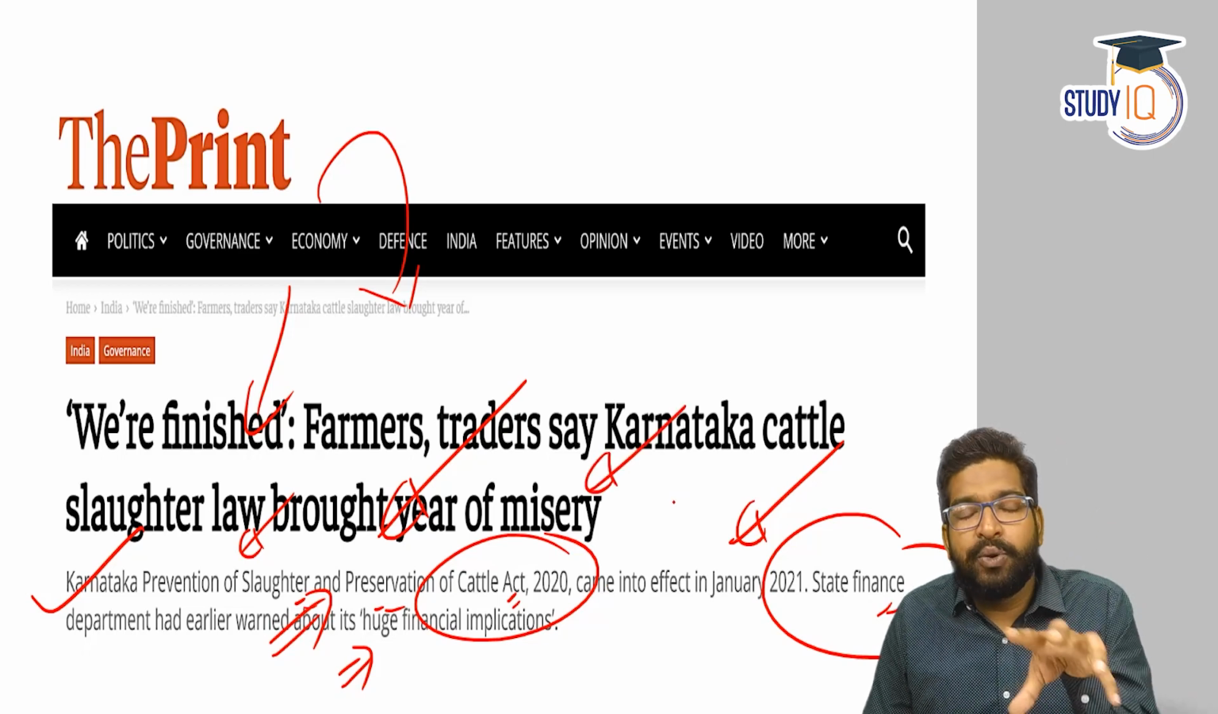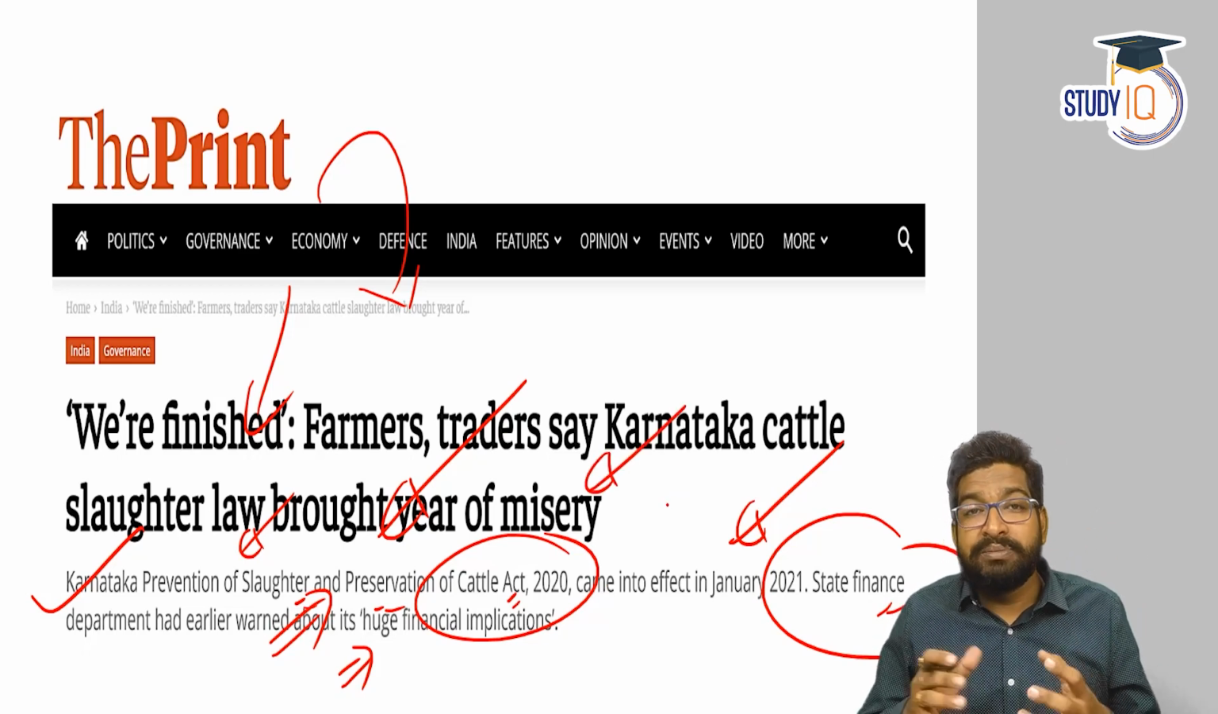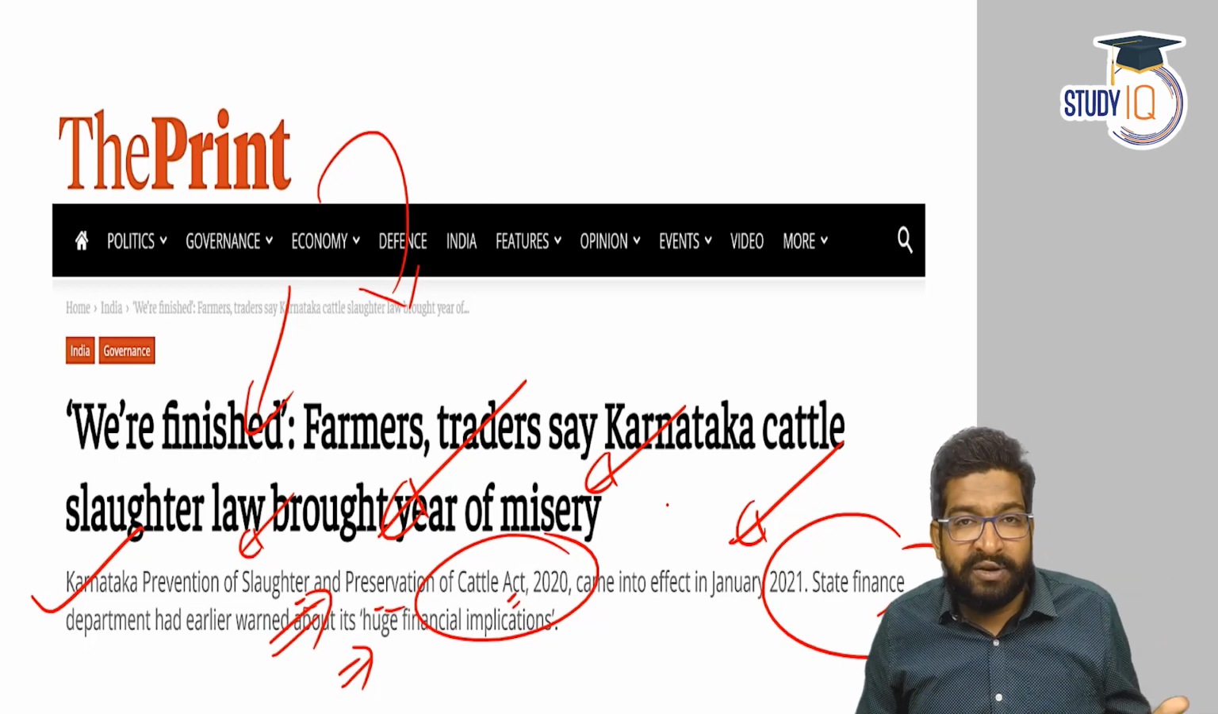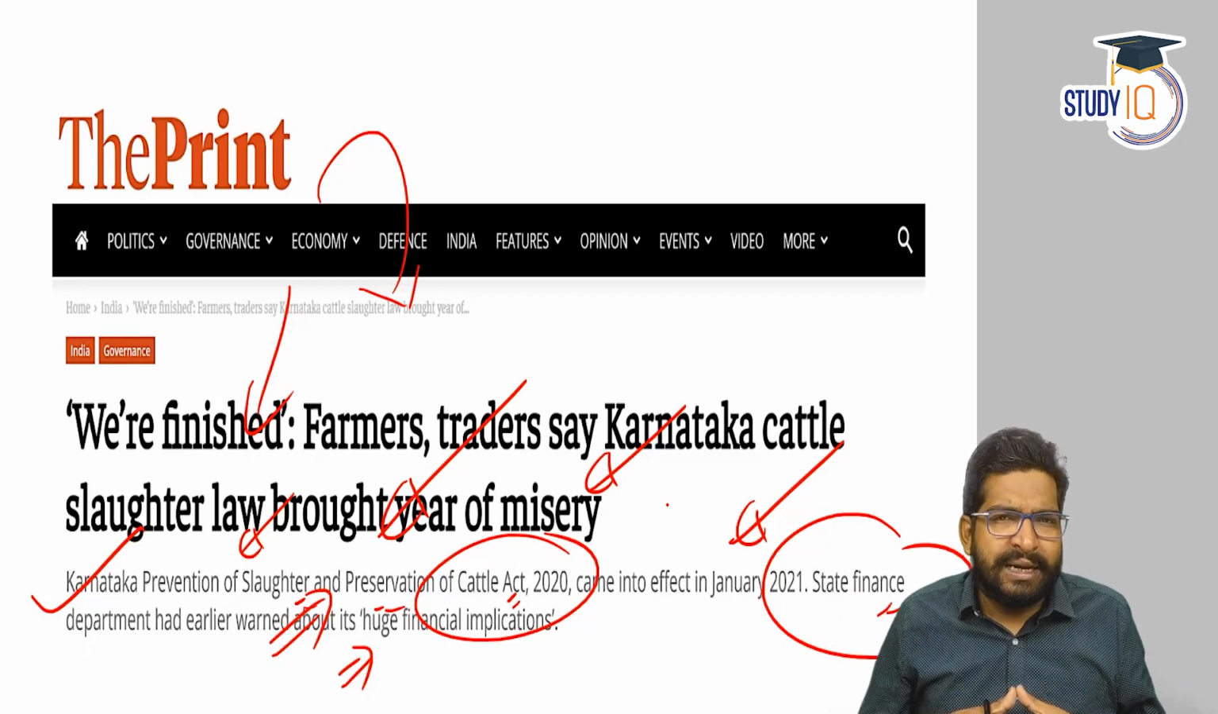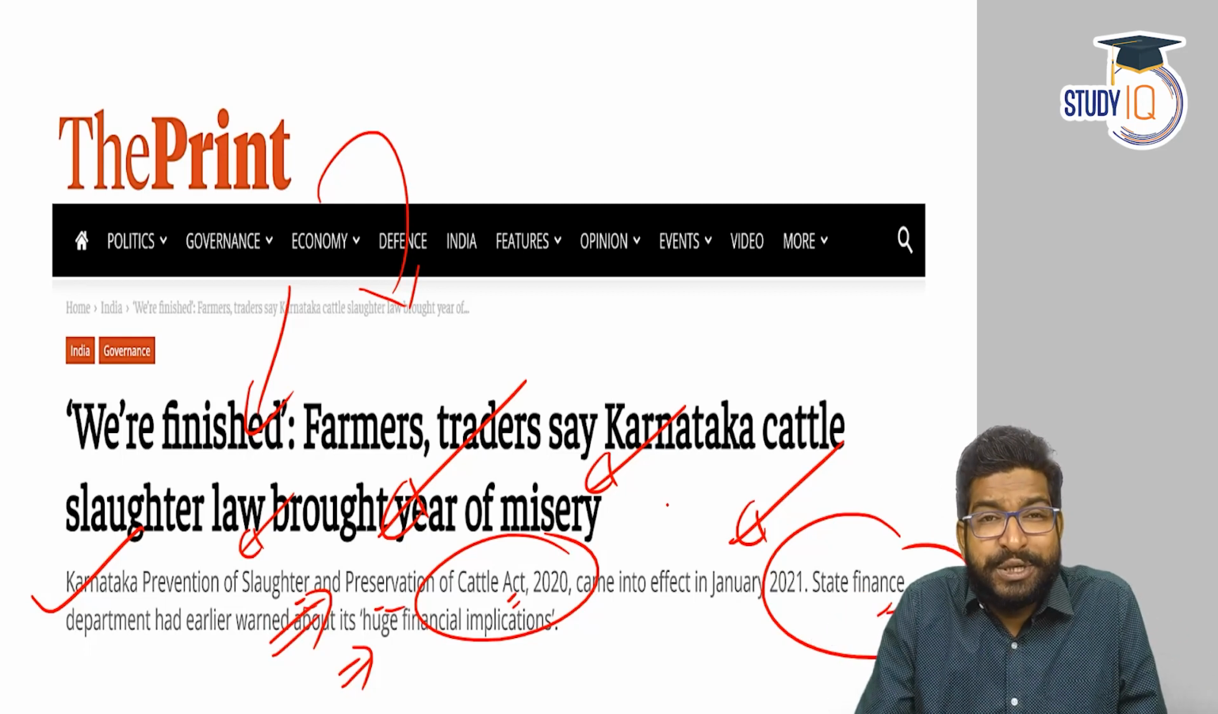And in this discussion, we'll try to analyze how the act has been implemented in the last 1 year from January 1st, 2021 till today, basically. So that is going to be the agenda for discussion.